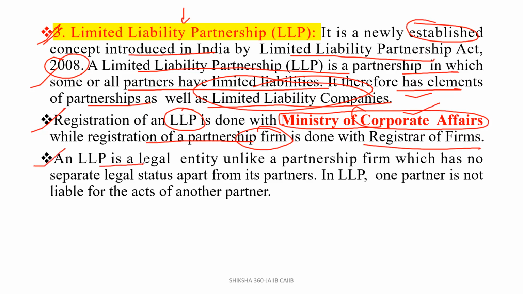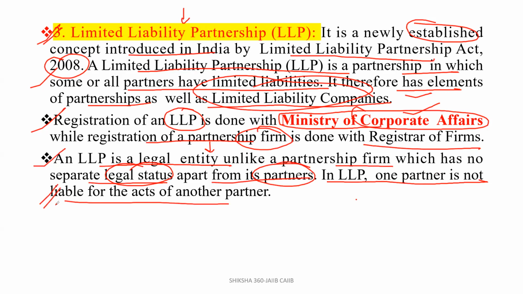So a limited liability partnership is a legal entity, unlike a partnership firm, which has no separate legal status apart from its partners. In a limited liability partnership, one partner is not liable for the acts of another partner. All these things we will cover in a separate subject. Clear? There are 4 subjects, as you are all very well aware. So the functions or characteristics of the partnership firm we will cover in another subject. Here, just remember that a limited liability partnership is a legal entity unlike a partnership firm, which has no separate legal status apart from its partners, and in a limited liability partnership, one partner is not liable for the acts of another.